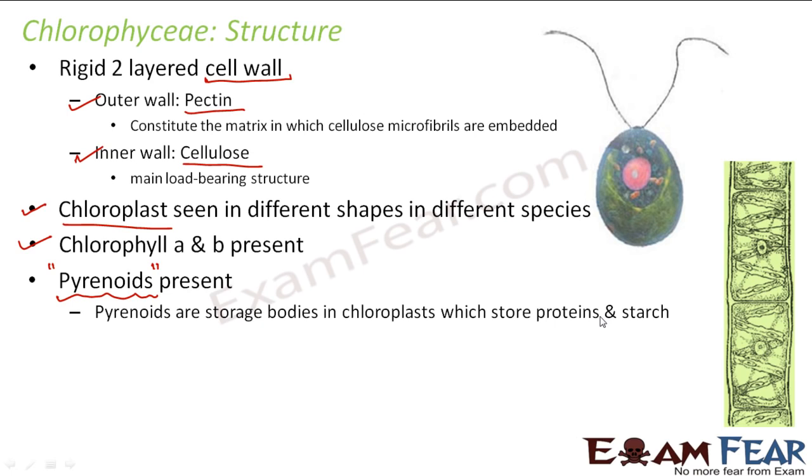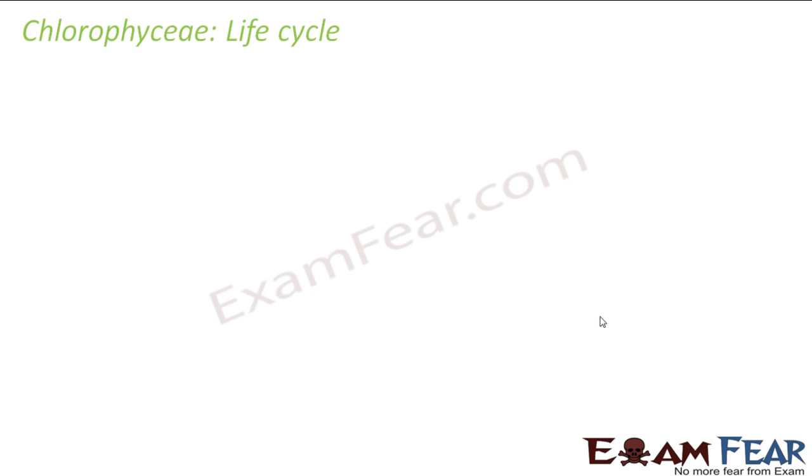Like how we had vacuole, right? When we talked about the structure of a cell, we spoke about vacuole. What was the purpose of vacuole? It helps in storing food. Generally in plant cells you have a large vacuole which stores food. Now in addition to the vacuole, these chlorophyceae have pyrenoids. They are also storage bodies like vacuoles, but they store starch as well as proteins. So it is an additional storage body present inside the chloroplast. With this, we got an idea about the structure of chlorophyceae.